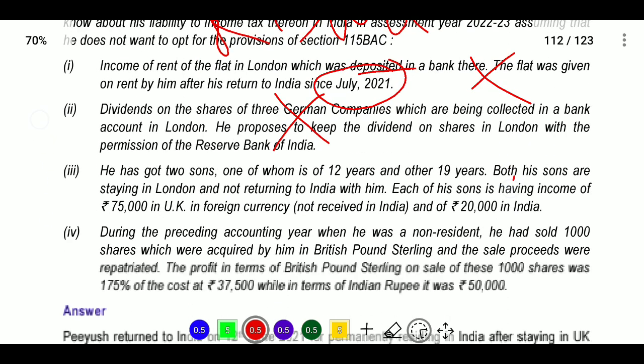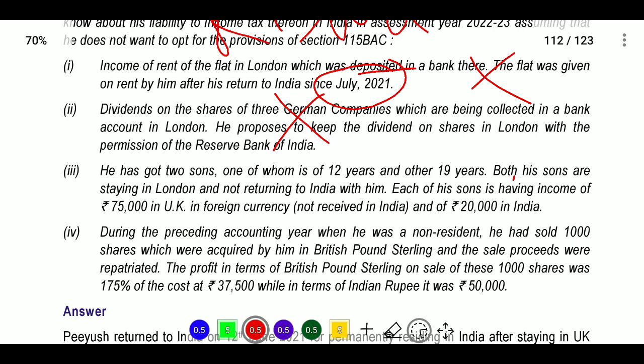Next case: he has 2 sons, one of whom is 12 years and the other 19 years, but both sons are staying in London and not returning to India with him. Each son has income of 75,000 in UK and 20,000 in India.